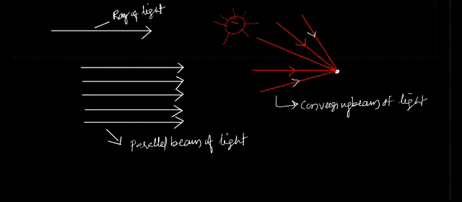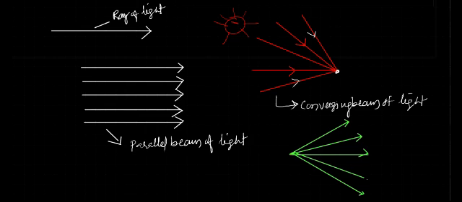For example, take one more example. Say it's a source. These light rays are traveling in different directions, in this direction, here like this, here like this. So the light rays are traveling in different directions.